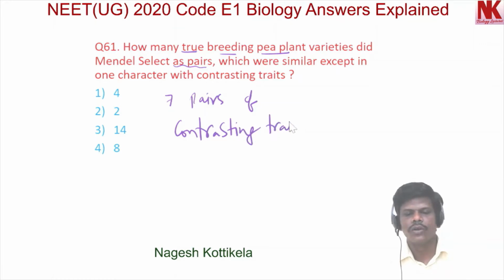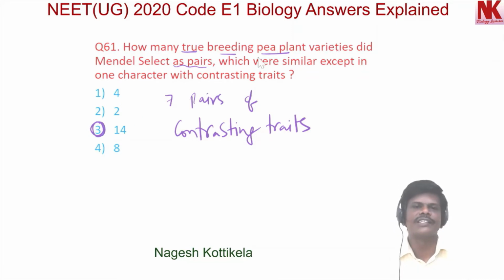So the third option is correct. 14 true breeding pea plant varieties were selected by Mendel for his experiments. Now moving to the next question, that is question number 62.